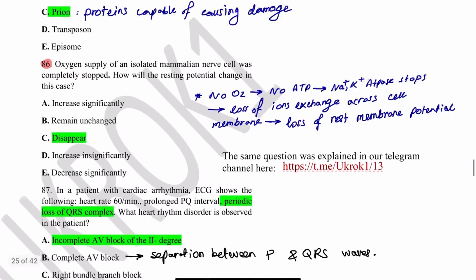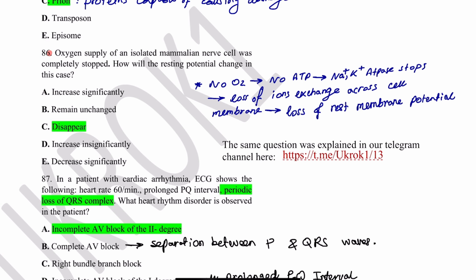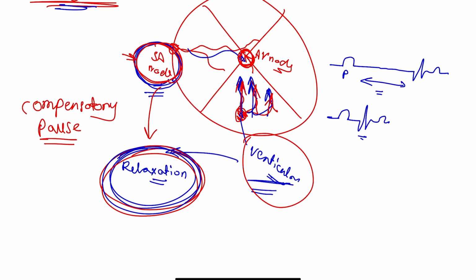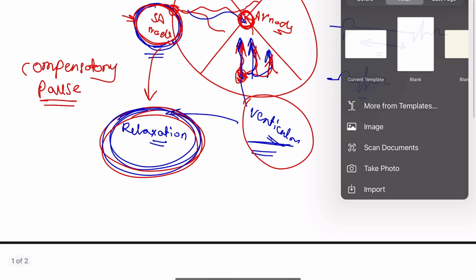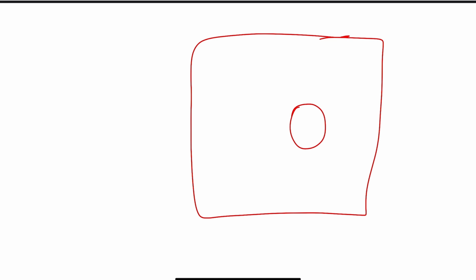Okay. This question is about the oxygen supply of a mammalian nerve cell being completely stopped. How will the resting potential change in this case? There are two ideas about it in this booklet as well. So if the oxygen supply stops, what will happen to resting membrane potential? What is the link between resting membrane potential and the oxygen supply? It links to the glycolysis or the energy supply of the cell.